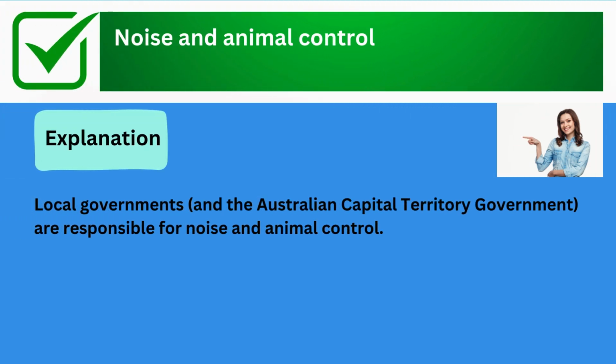The correct answer is noise and animal control. Explanation: local governments and the Australian Capital Territory government are responsible for noise and animal control.